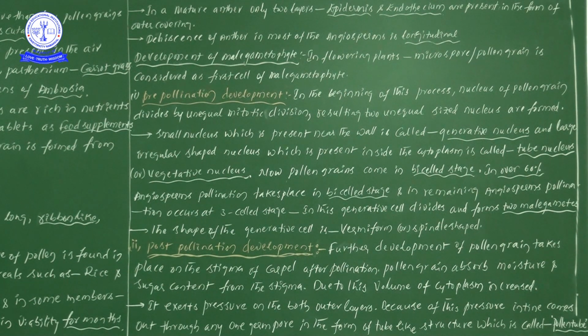Actually, these points we must study under pre-pollination development, and up to the formation of the pollen tube can be discussed under post-pollination development. Once this pollen tube is formed, one more phenomenon we have to discuss after pollination. In pollen-pistil interaction, if it is the right type of pollen grain, the stigma gives permission to that pollen grain to germinate. Such a pollen grain or phenomenon we take as the right type, or compatible type.